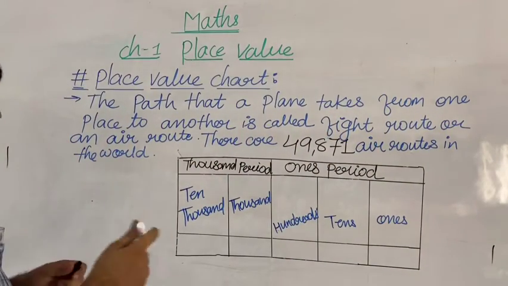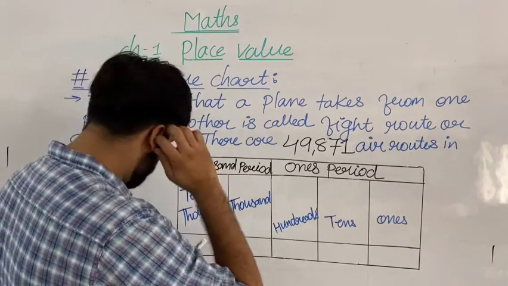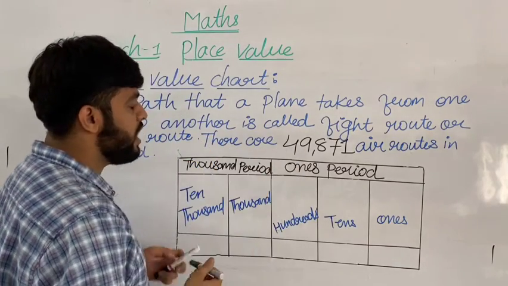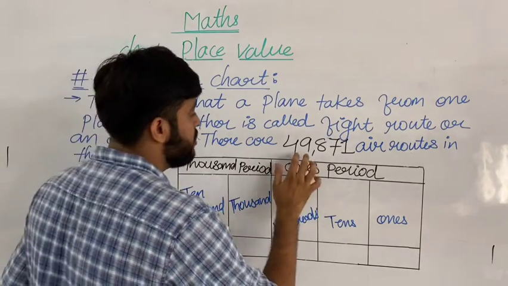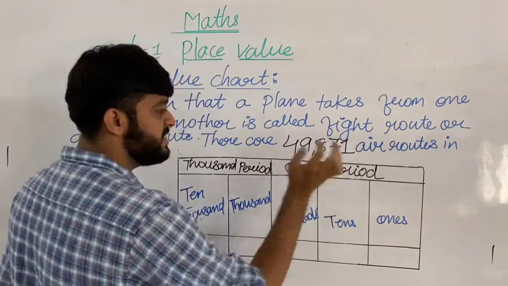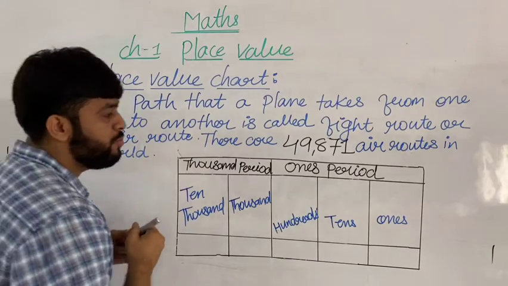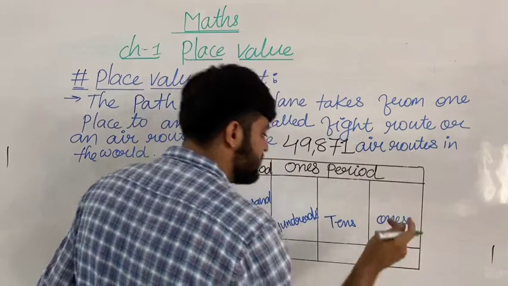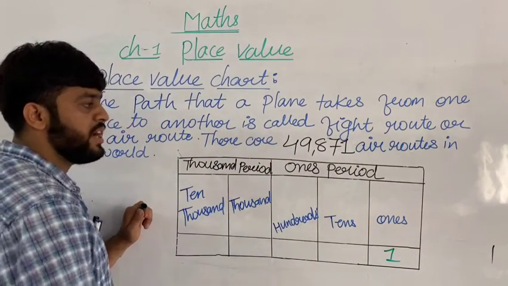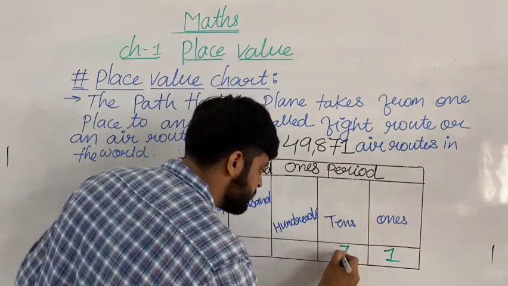And then here we have to do the separation. This number 49,871: we put 1 in the place of ones. Then 7 we write in the place of tens.